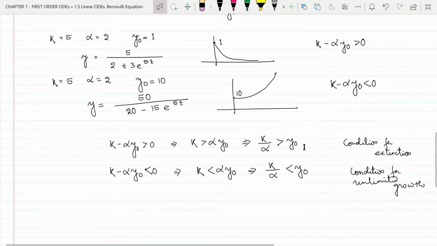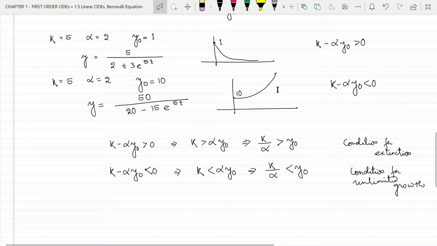If the initial population y naught is less than the k by alpha value, here we can see that k by alpha is 2.5, 5 by 2, and the initial population 1 is less than k by alpha, and that is why the population went towards extinction. In the second case, k by alpha is the same 2.5, whereas y naught, the initial population, is greater than k by alpha, and that is why the population grew unlimitedly.